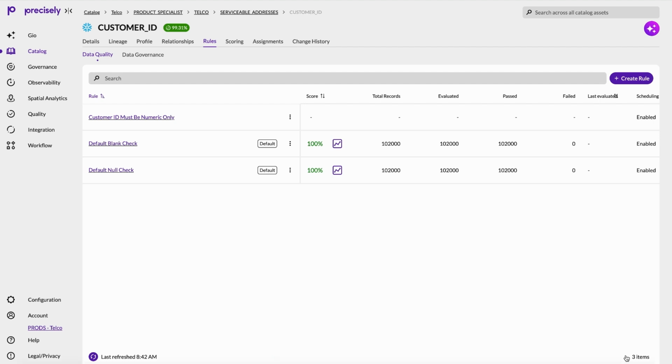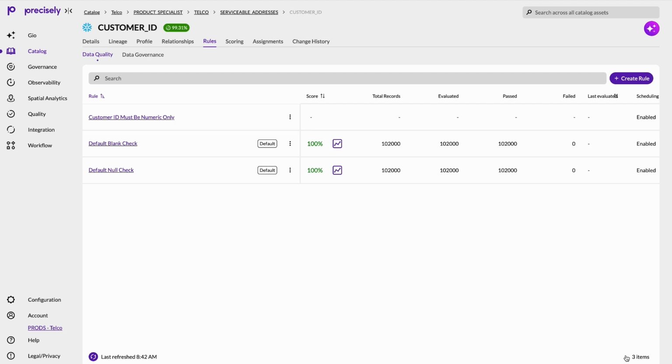At this point, we've brought quality and governance together. We know what the data means, we know which fields matter most, how trustworthy the data is, and we've defined reusable rules that scale across the organization. This is what trusted, business-ready, and AI-ready data looks like.